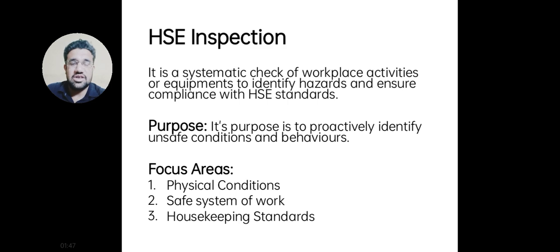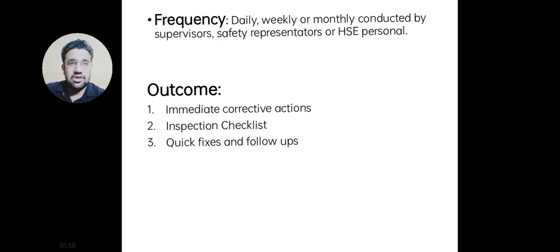What are the focus areas? First is the physical conditions, second is safe system of work, and third is housekeeping standards. Frequency: HSE inspection can be done daily, weekly, or monthly, and it is conducted by supervisors, safety representatives, or HSE personnel. And what are the outcomes? The outcome is immediate corrective action. We can give a corrective action on the spot when we inspect at the workplace. Second is an inspection checklist. We can make a checklist at that time. And third is quick fixes and follow-ups. So these are the outcomes.